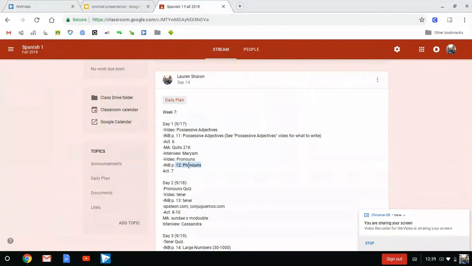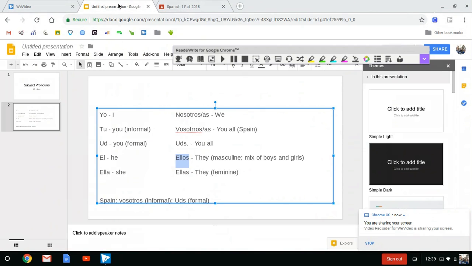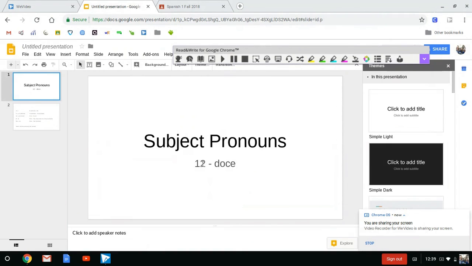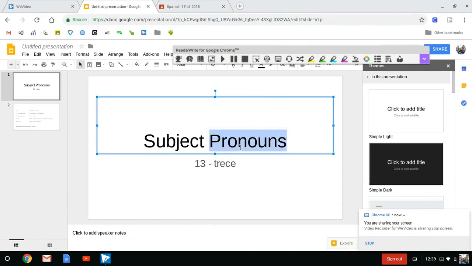All right, guys. So pronouns you talked about yesterday. Today we are going to talk about how to deal with verbs. So here's the thing about verbs. This is going to go on page 13, which is trece. Goodness, trece. And it is the verb tener.